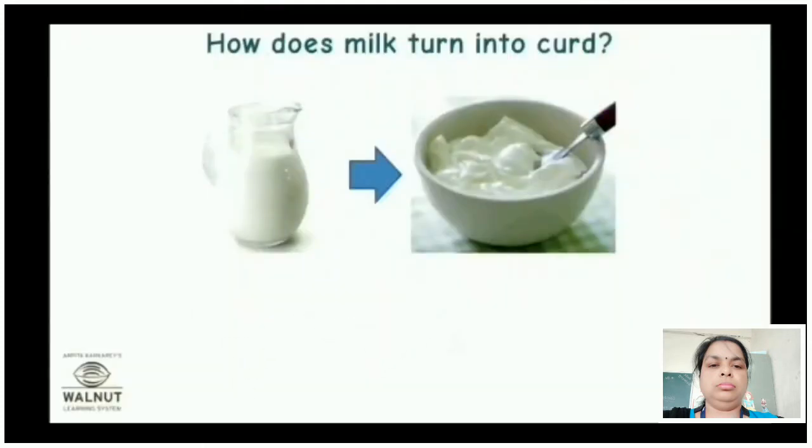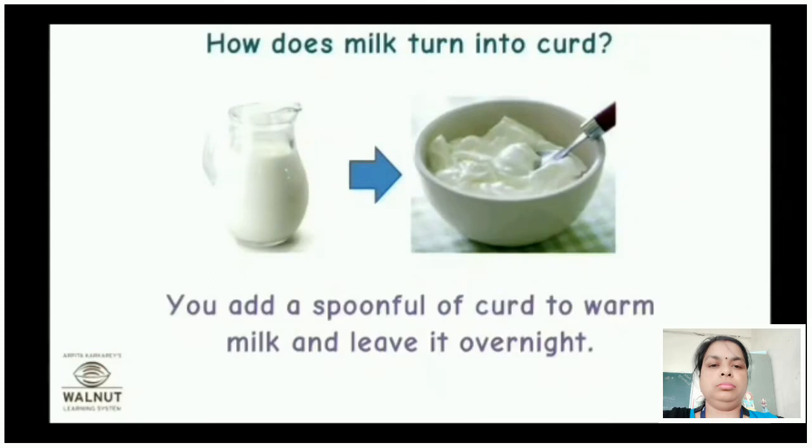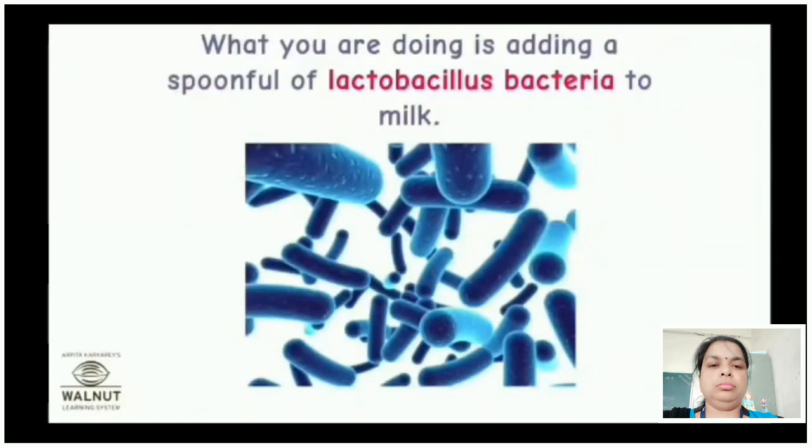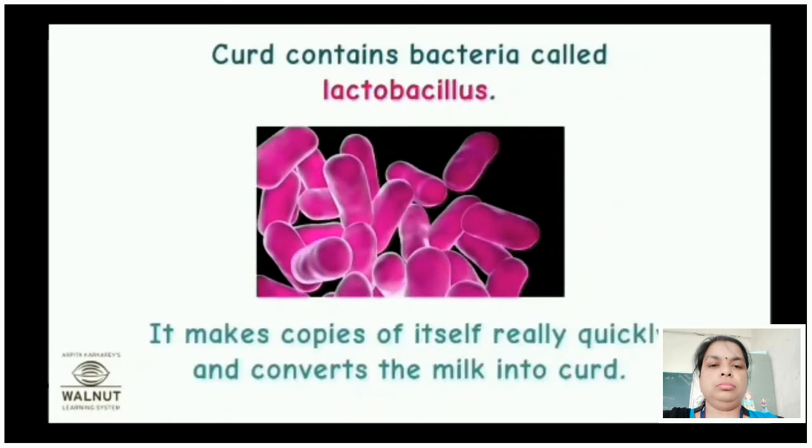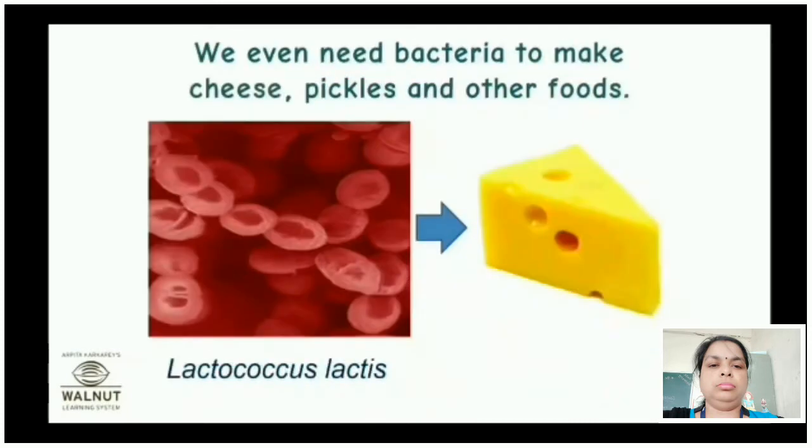How does milk turn into curd? You add a spoonful of curd to warm milk and leave it overnight. What you are doing is adding a spoonful of lactobacillus bacteria to milk. Curd contains bacteria called lactobacillus. It makes copies of itself really quickly and converts the milk into curd.